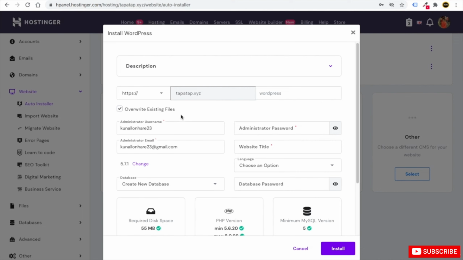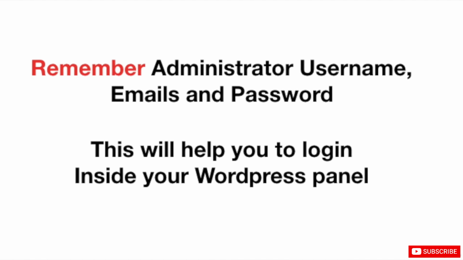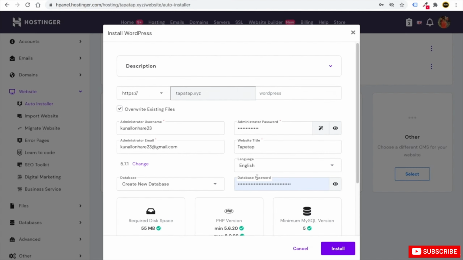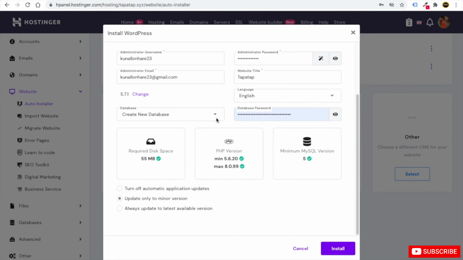After you do this, make sure that you write your username, administrator password, administrator email, and your website title. The website title can be anything, maybe the name of your business. Then select the language. I will select English. I will write the website name as Tapatap. Very simple. You can see I have put the password as well. If you want to put a database password, you can do that, but I will not. It's totally up to you.